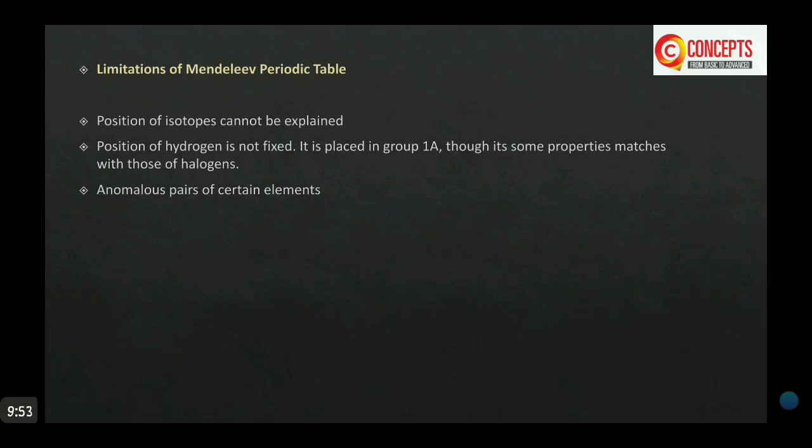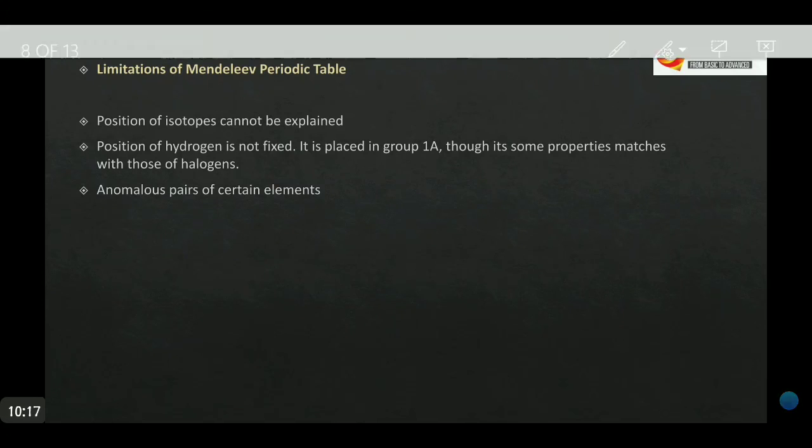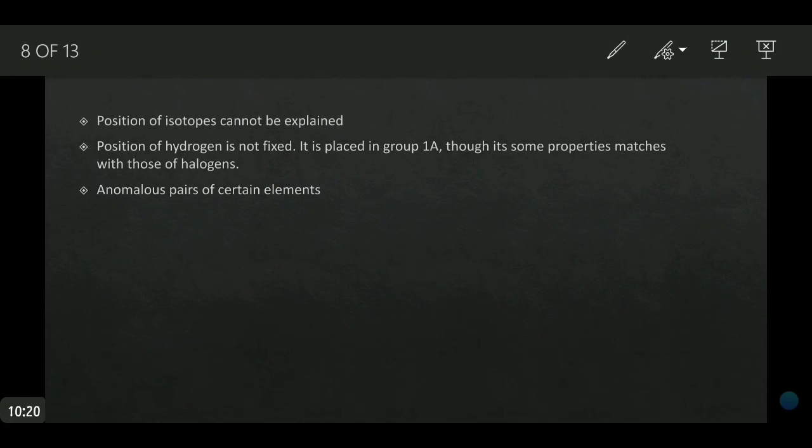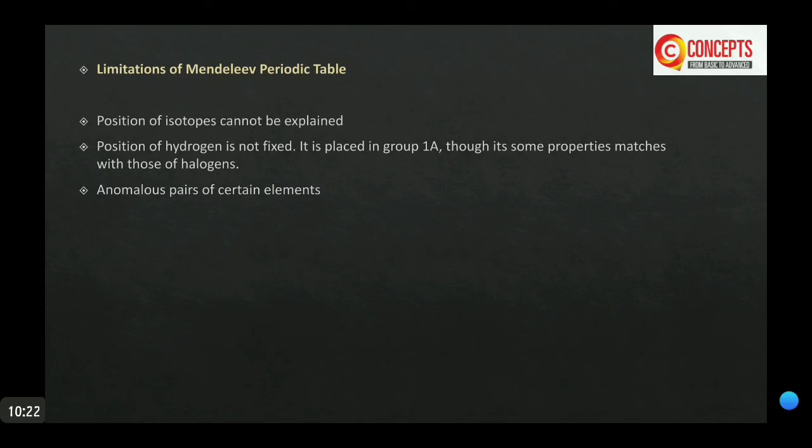There were also anomalous pairs of certain elements. You can see in the picture that argon is placed before potassium, but potassium has a lower atomic mass than argon. Cobalt is placed before nickel, and you can see their atomic masses in the picture. Tellurium is placed before iodine.